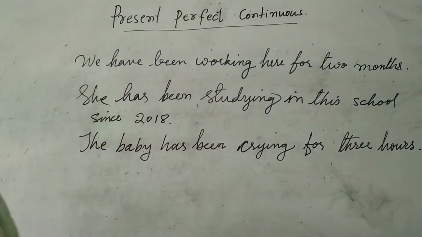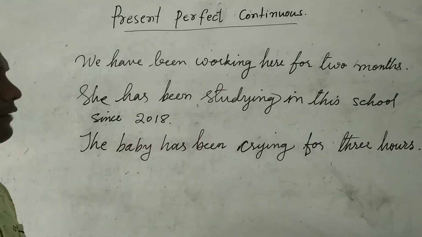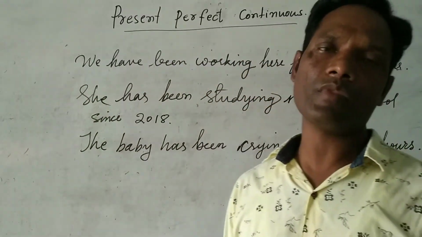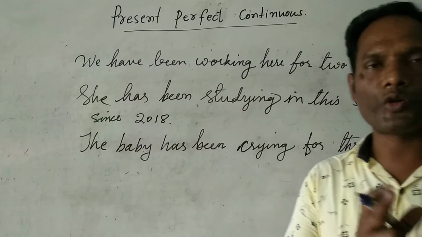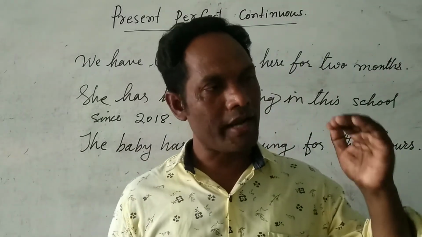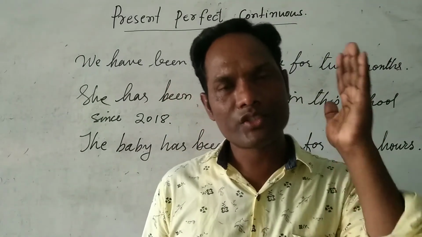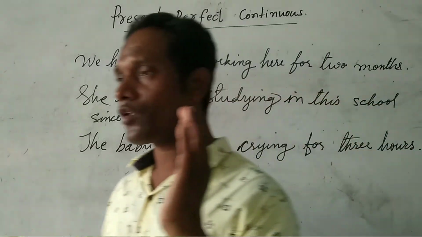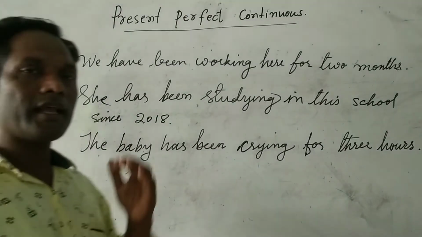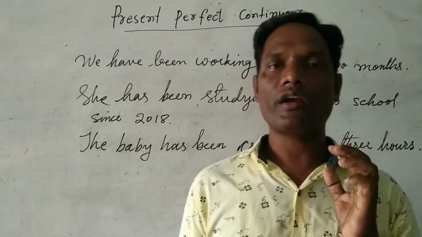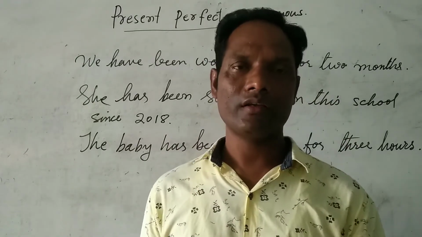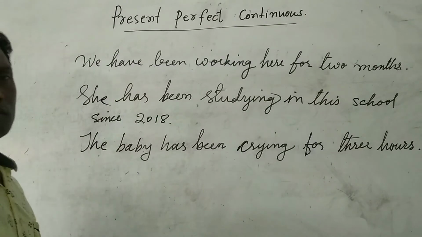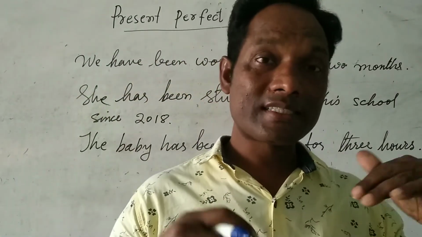See the sentence: for 3 hours continually she is crying. Just before 3 hours she started to cry, and still she has been crying, still continuing to cry. That is the difference. Did not stop. The crying of the baby is not stopped, but still continuing.